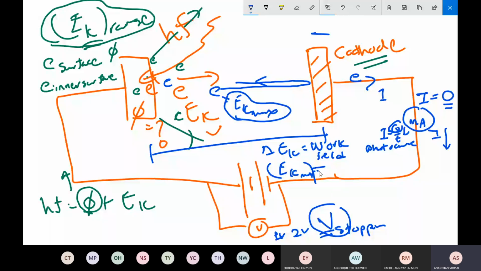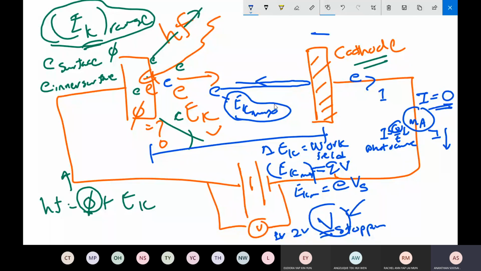What is the formula for work done by the field? Anyone? Work done by the electric field. QV, right? Charge times voltage, your AS knowledge. So Millikan said the kinetic energy EK max is equal to eV. Q is e, the charge. V is called the stopping potential, VS. It has a special name, stopping potential. What is stopping potential? The potential required to make the current become 0.